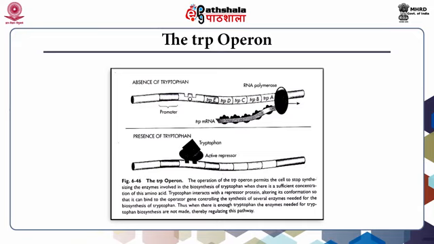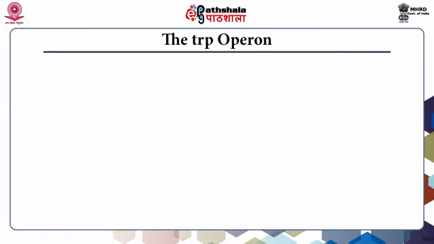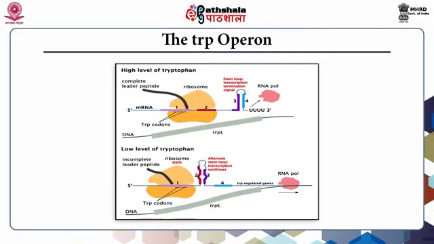The TRP repressor protein is normally inactive and unable to bind at the operator region, but tryptophan can act as an allosteric effector or co-repressor. In the presence of excess tryptophan, the TRP repressor protein binds with tryptophan and as a result is able to bind to the TRP operator region. When the TRP repressor protein-tryptophan complex binds at the TRP operator region, the transcription of the enzymes involved in the biosynthesis of tryptophan is repressed.